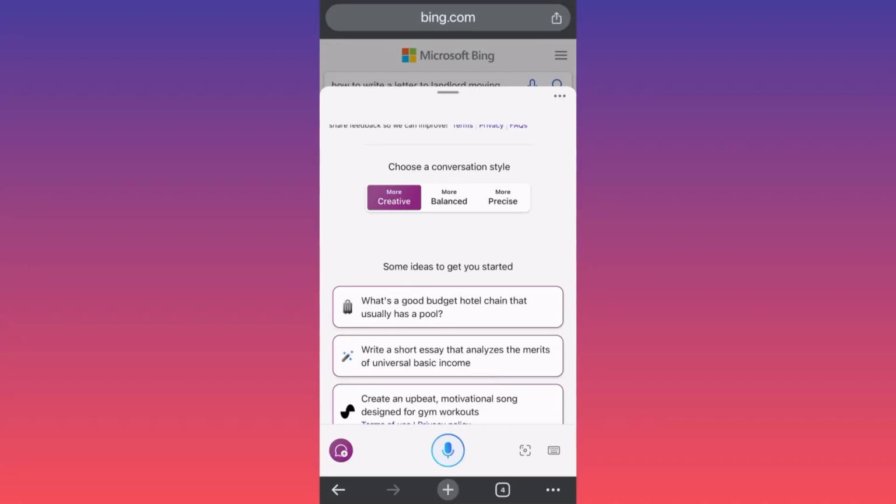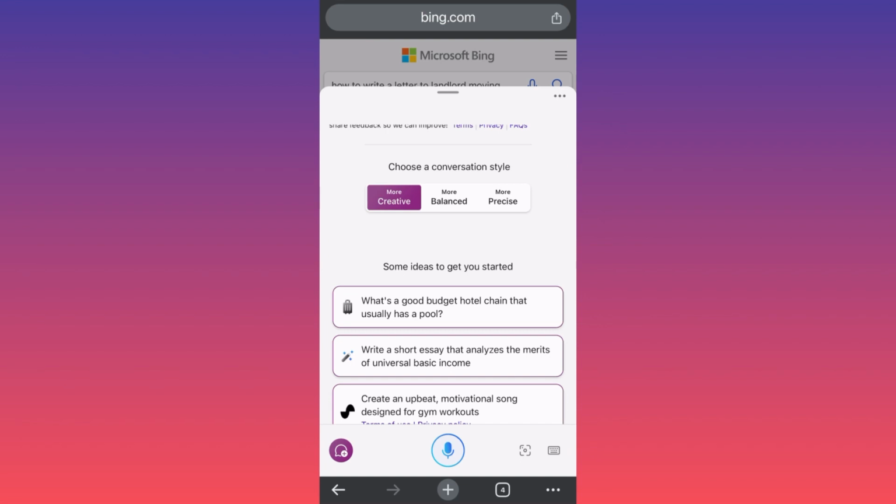Hi guys, in today's video I'm going to show you how to use Copilot AI from Microsoft. In this particular example, guys, we're going to use the very balanced setting over here, creative mode, that will help us to start a business.